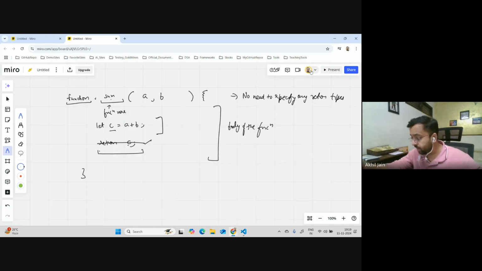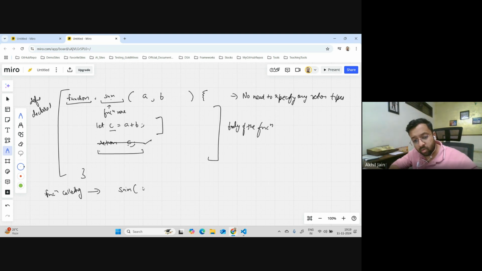What we did here is we have defined the function, or let's say declared the function. Now after doing this, you know that you have a function, but someone needs to call it if they want this to run. So how will we run this? This is the terminology: function calling. What we'll do here is simply say the name of the function, sum, and put 1 and 2, and it will run.